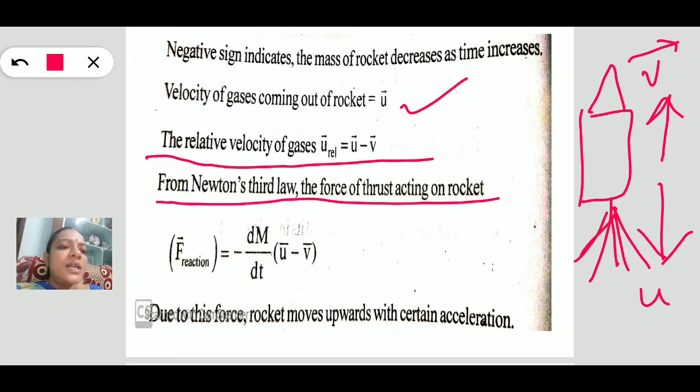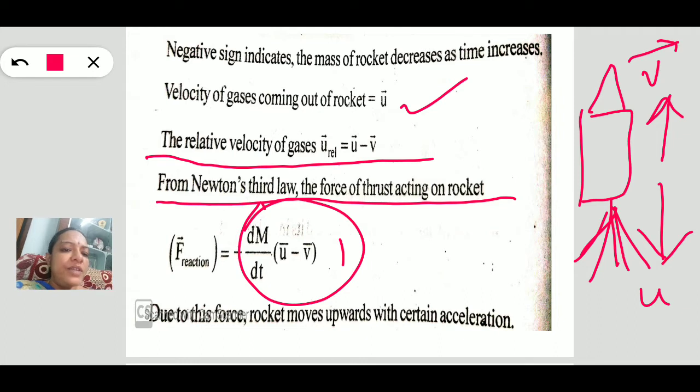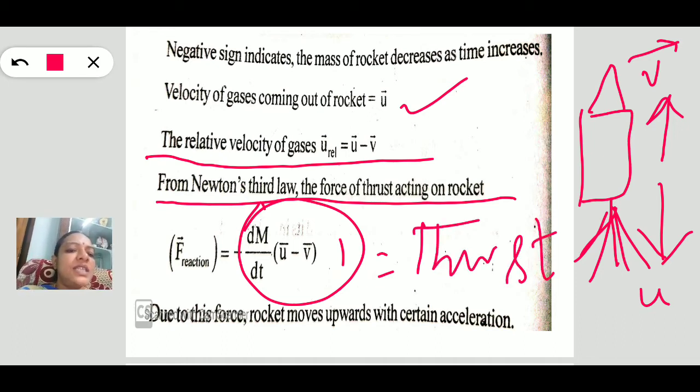According to Newton's third law, what is the reaction? That reaction is nothing but what we call thrust also. The reaction is the rate of change of mass into the relative velocity, that is dm by dt into (u minus v). Here the negative sign, this is nothing but the reaction. So this is the thrust acting on the rocket system. Thrust is nothing but a reaction. Due to this thrust only, the rocket moves in the upward direction.